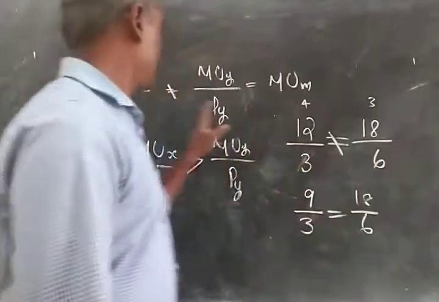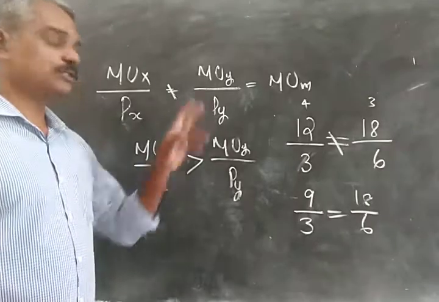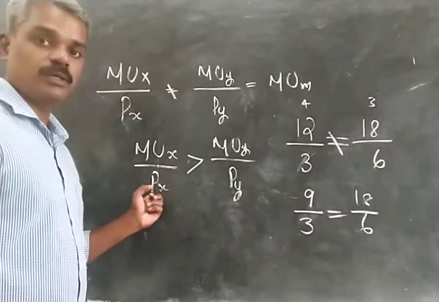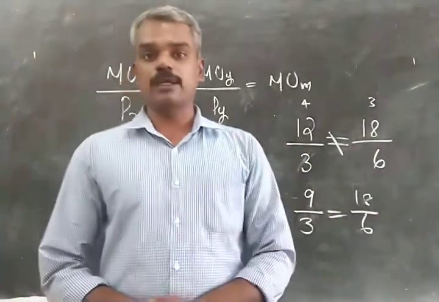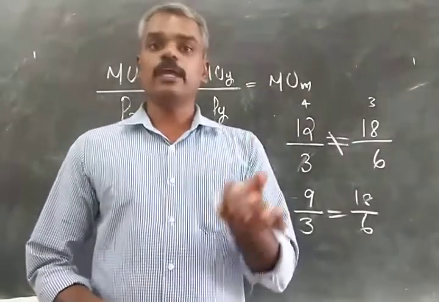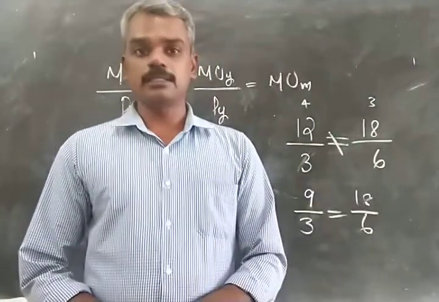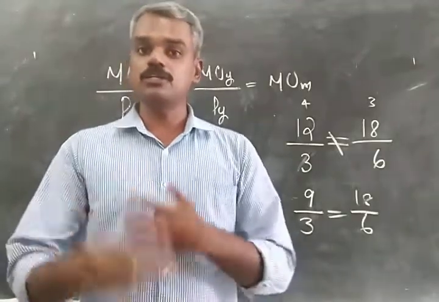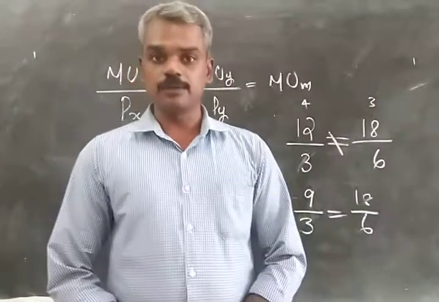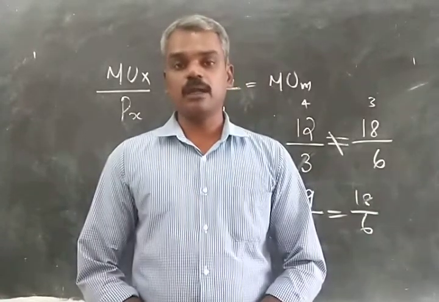Here, because there was an inequality between the ratio of marginal utility of X to price of X and marginal utility of Y by price of Y, due to a fall in the price of X, the consumer increased the consumption of X so that corresponding to a fall in the price of X, there was also a fall in the marginal utility derived from X. So the consumer additionally consumes so much quantity of X that the ratio remains the same. The ratio goes back to equilibrium, and this is the relationship which we will use to derive the law of demand and the demand curve.